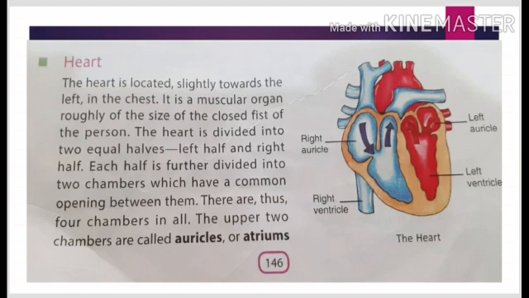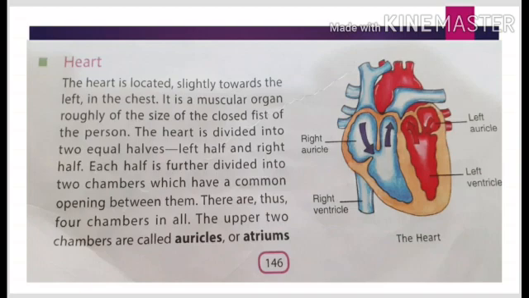The left atrium or auricle and the left ventricle contain oxygen-rich blood, while the right auricle or atrium and the right ventricle contain blood having carbon dioxide in it. Let me clear you one thing.